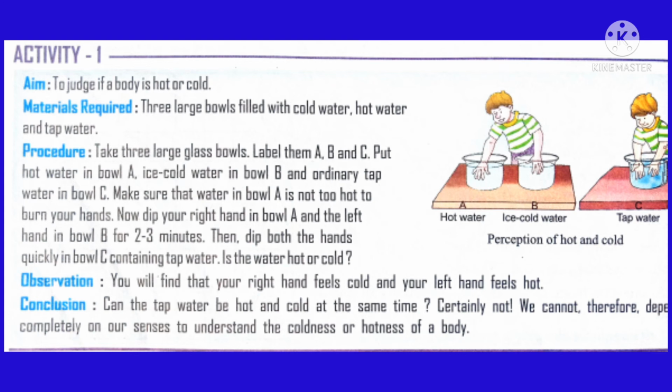Here, activity 1 is to show whether a body is hot or cold. Materials required for this activity are cold water, hot water and tap water. Now we are going to take hot water in bowl A, ice cold water in bowl B and tap water in bowl C. Now what you are going to do is dip your right hand in bowl A and your left hand in bowl B for a few minutes. Thereafter, put both hands immediately in bowl C.